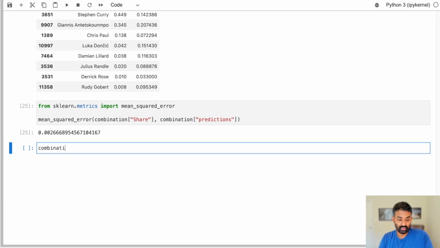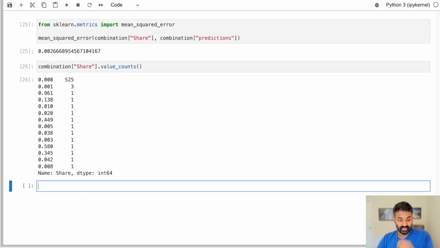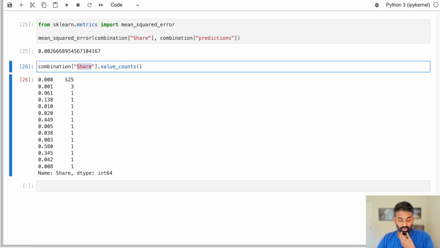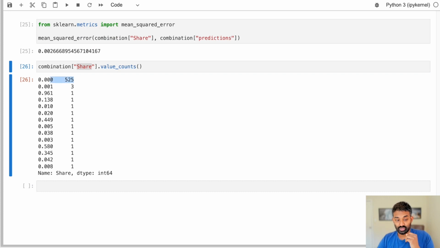So let's take a look at this. So we can see out of all of the share values, the vast majority of them, 525 of them, are actually just 0 because those folks did not get any MVP votes. Most players in the NBA each season don't get any MVP votes. 99% or so don't get any MVP votes.